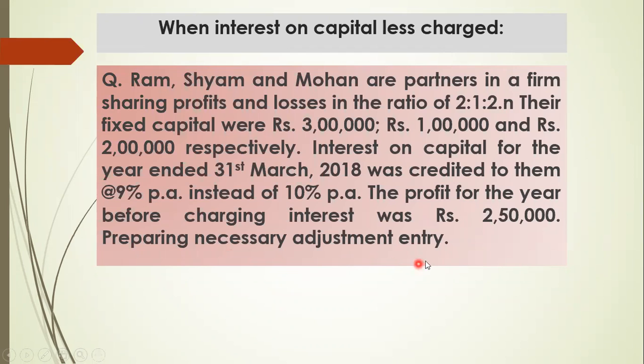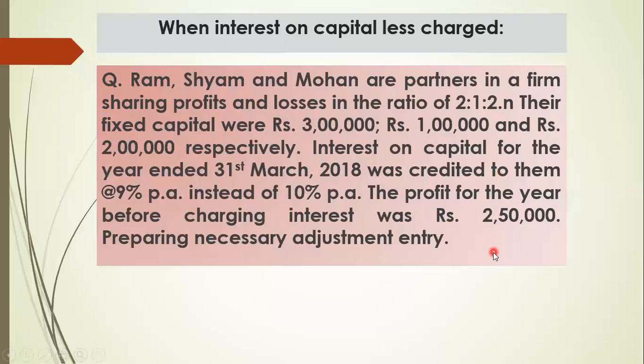Prepare necessary adjustment entry. So now you can understand there is no need to touch the profit, because profit has been distributed correctly. Only error is what? They have to provide 10% interest, but they have given 9%. This means 1% interest they have given less, and the profit was divided between the partners in the proportion of their profit sharing ratio, that is 2:1:2.